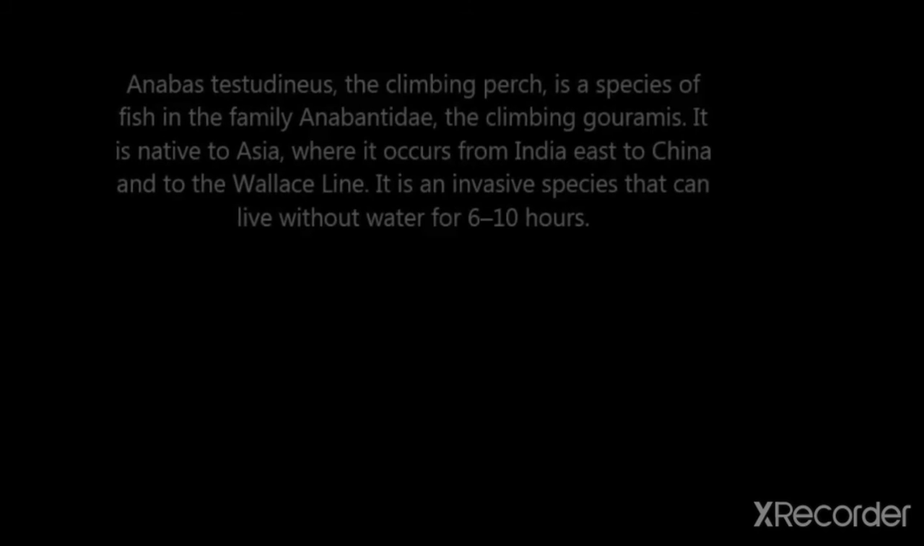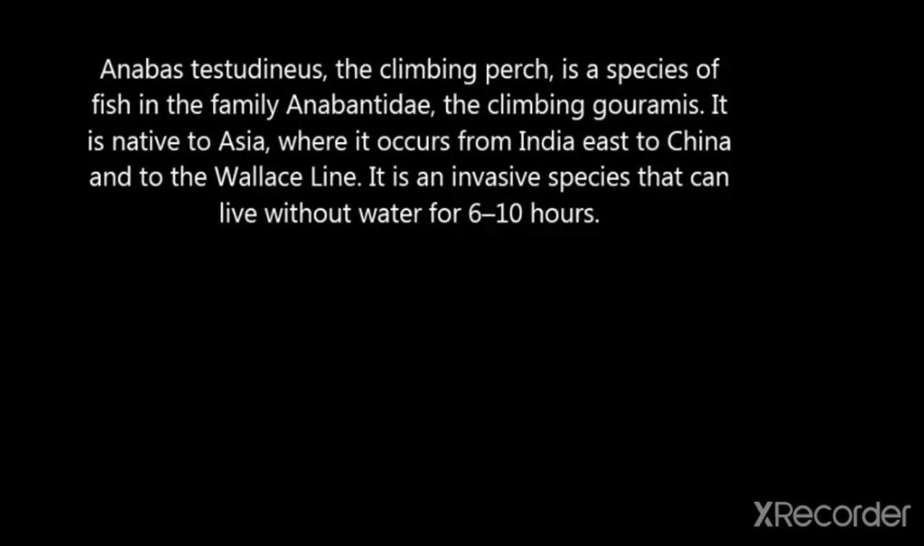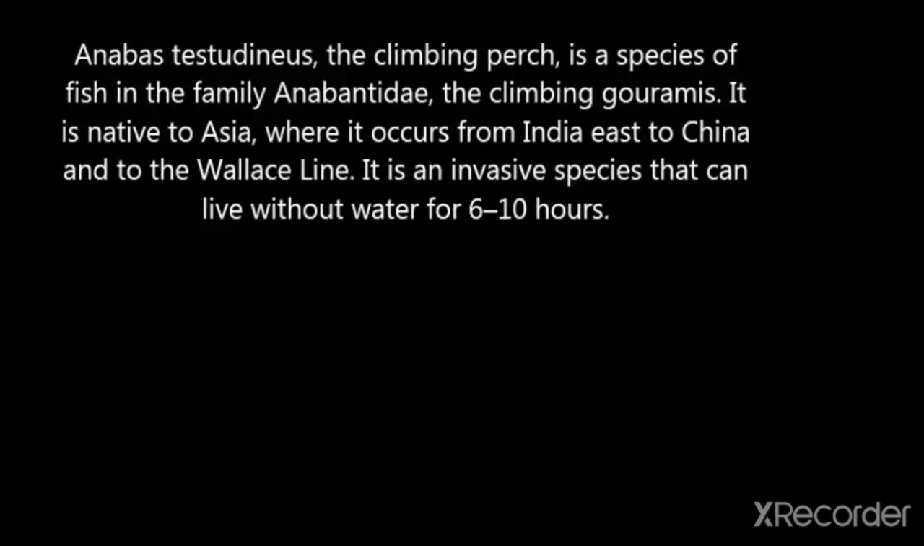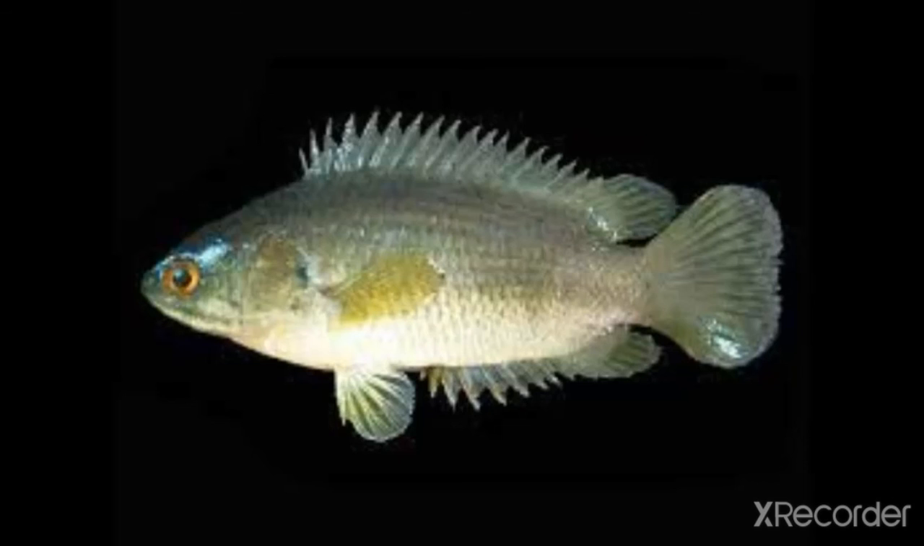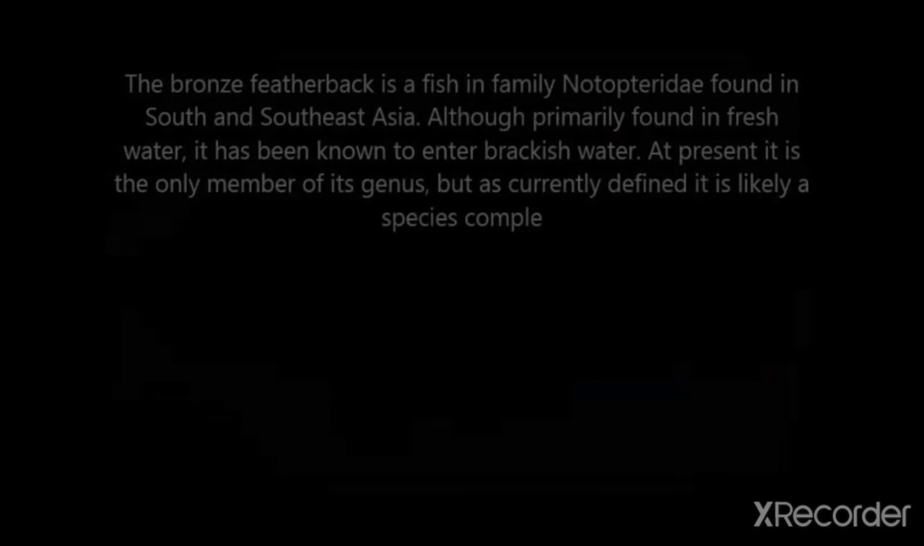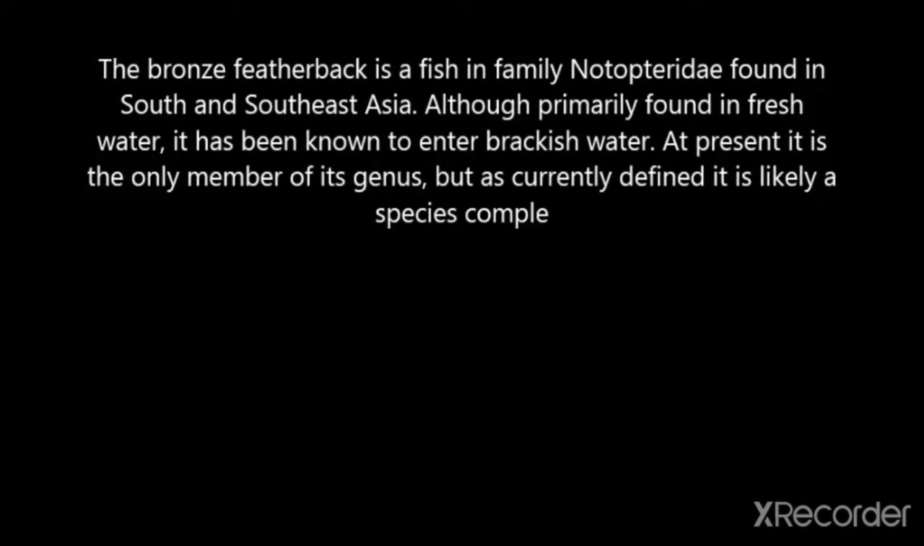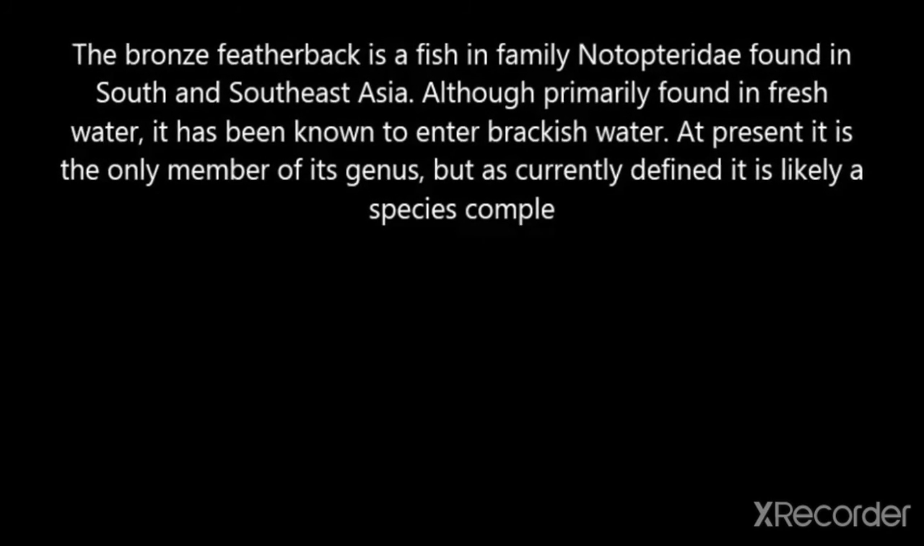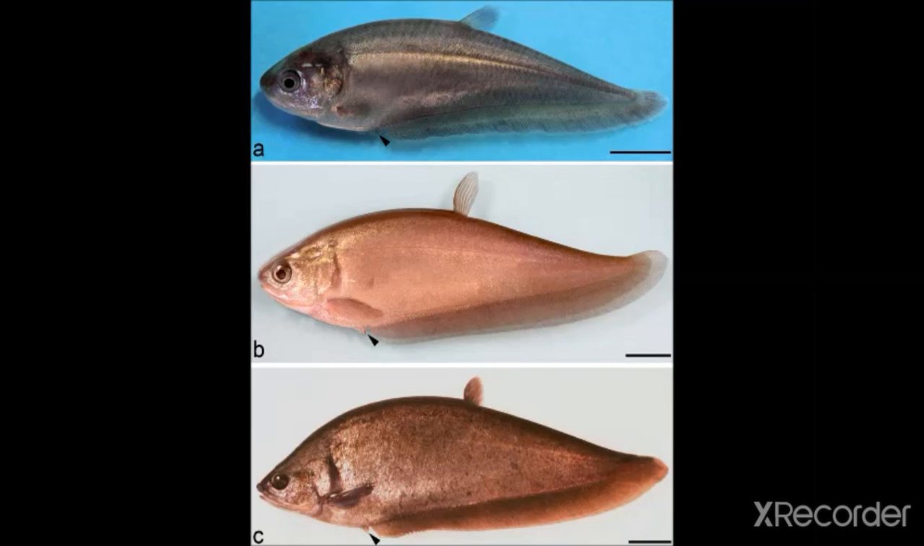Then the next, Anabas testudineus. This fish breeds easily in captivity in an aquarium without administering hormone. The fully mature fish is released into a tank containing fresh water, rain water and flowing water, at a temperature of about 28 degrees centigrade. Okay, the next fish is Notopterus. Both species of Notopterus respond and spawn under controlled conditions without administering hormone, in simulated rain water and tubing.